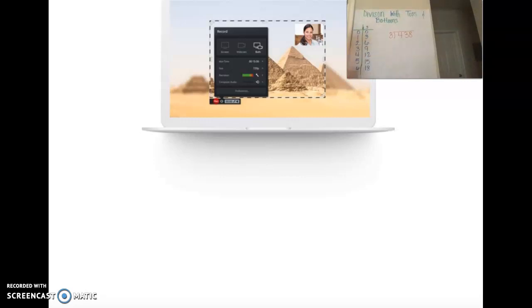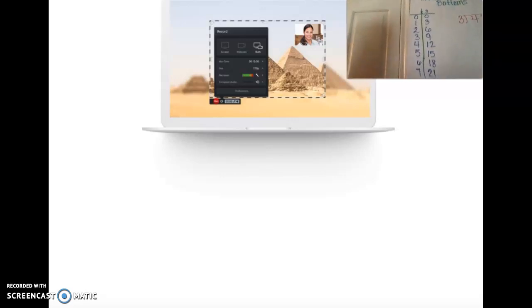Let me make my green line a little bit longer, because remember, guys, your tops and bottoms always goes up to 9. So let me move this up a little. Now we're at 7. 7 times 3 is 21. 8 times 3 is 24. And 9 times 3 is 27. So remember, guys, you always go up to 9.